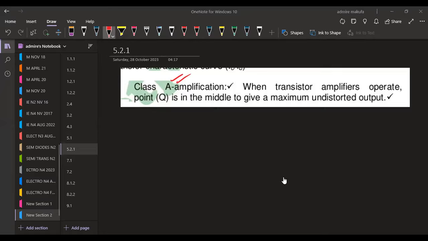And they are saying, give one advantage of the class amplifier named in question 5.1. So they are asking, for class A, what are the advantages of class A amplifiers? It's because they've got low efficiency in terms of operating. These ones have got low efficiency in this case.